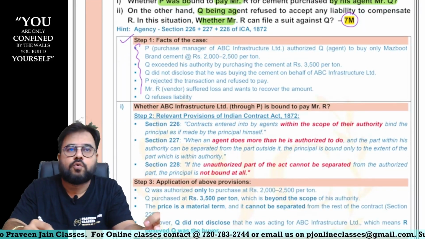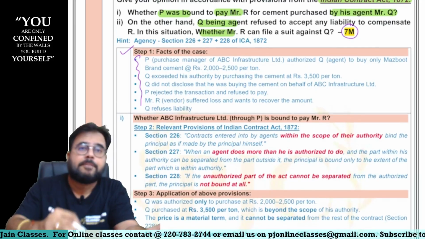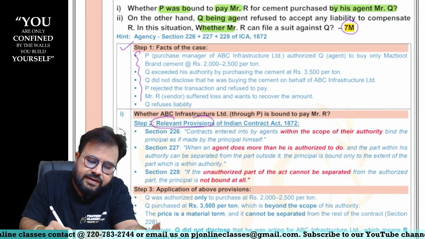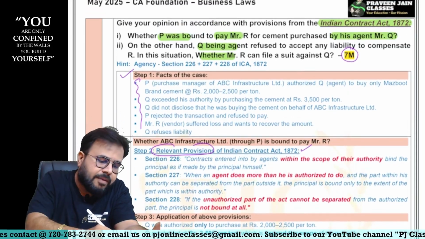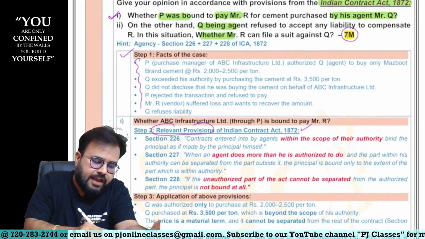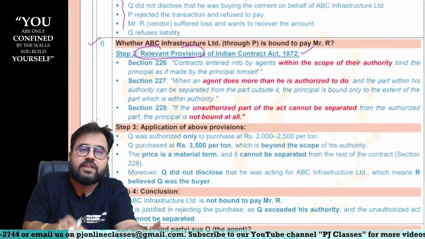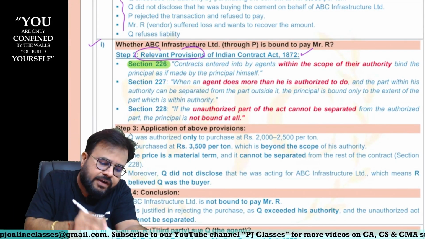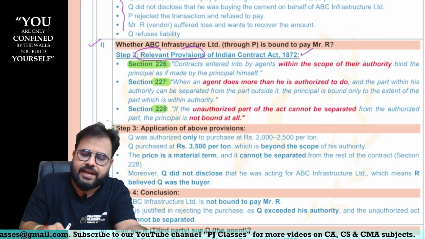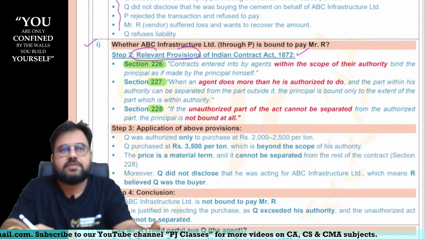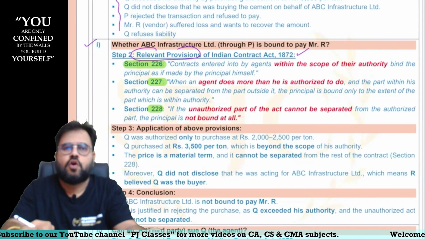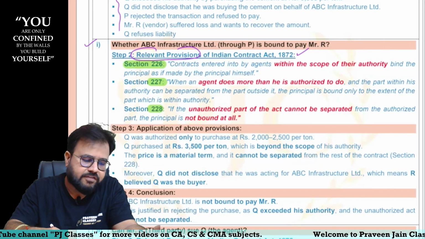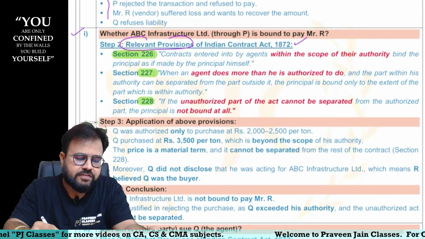Now, step number 2 is the provisions as contained in the Contract Act. So you can see the relevant provisions contained in the Contract Act. Because I am giving the answer for the first question, here I wrote the first point, sir. Now here, what are the relevant provisions, sir? So 3 sections we have to refer: Section 226, 227 and 228. Now, if you can write section numbers, that is fair enough. And even if you could not mention them, sir, if you mention the provisions properly, that is also a done deal, sir.